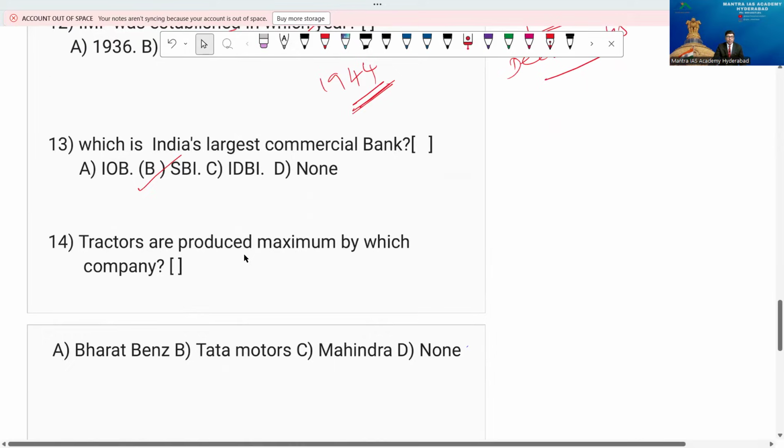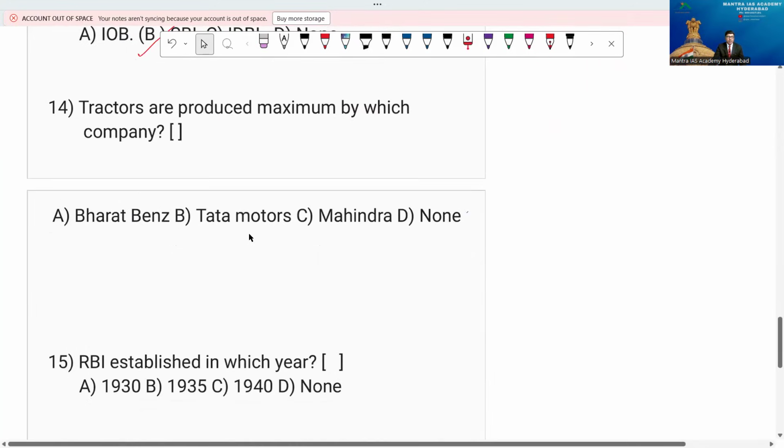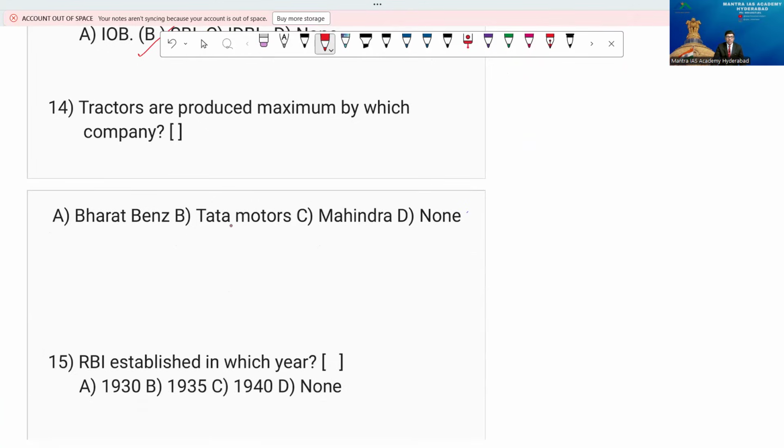Tractors are produced in maximum numbers by which company? Option A, Bharat Benz, B, Tata Motors, and C, Mahindra. No doubt, Mahindra is the right answer, beta.